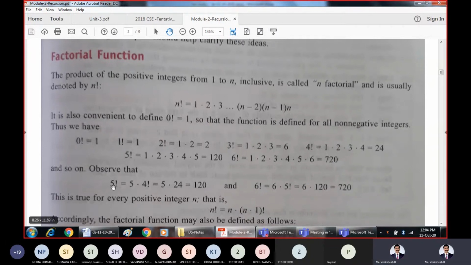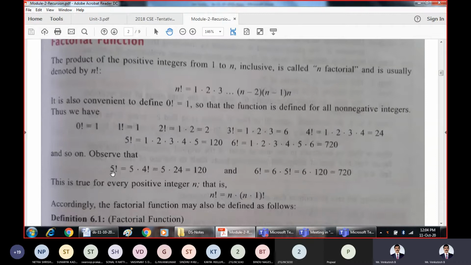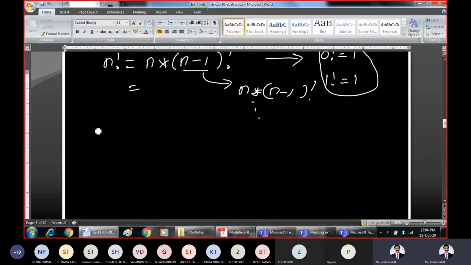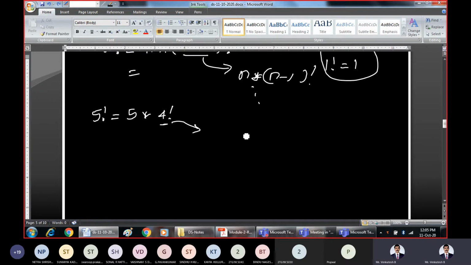For example, how can we solve factorial 5? Factorial 5 can be written as 5 into 4 factorial. That means first you should get the value of 4 factorial. Then 4 factorial can be written as 4 into 3 factorial, which is n into (n minus 1) factorial, a simple procedure.